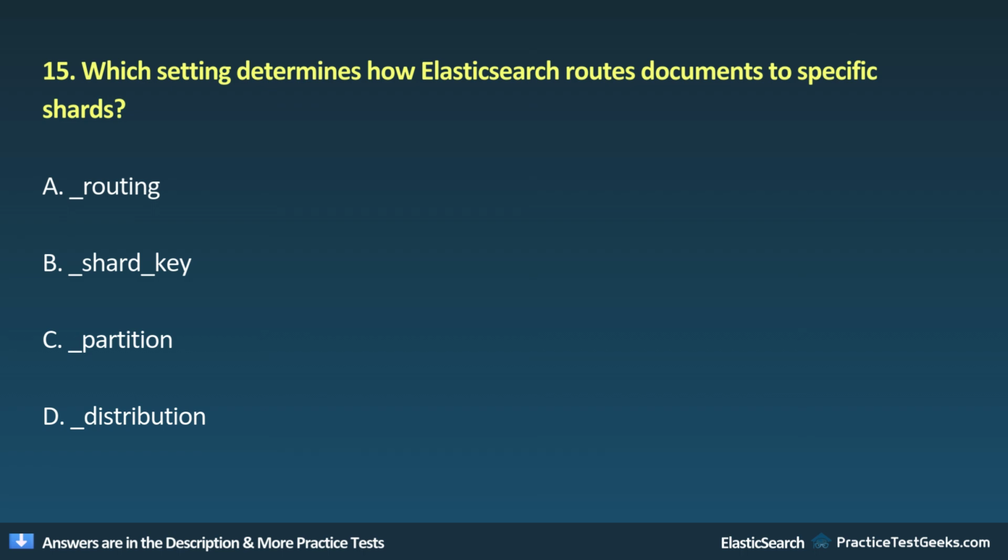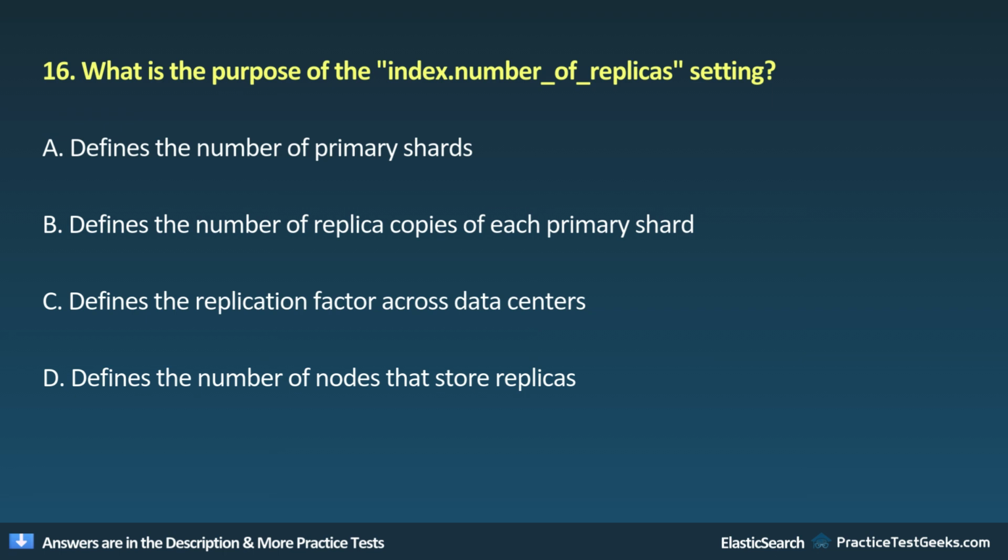15. Which setting determines how Elasticsearch routes documents to specific shards? A. Key. B. Partition. C. Distribution. D. Routing. 16. What is the purpose of the index.number_of_replicas setting?